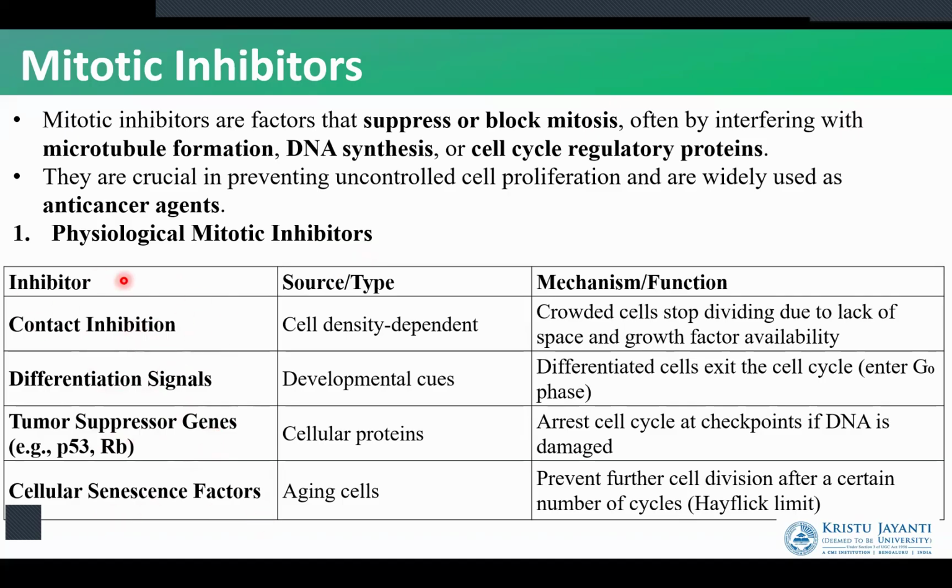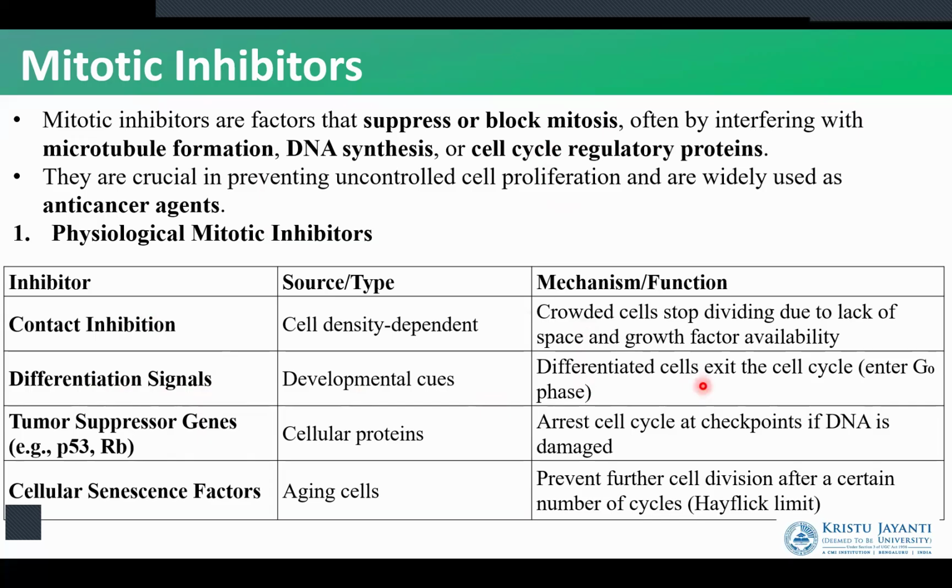So contact inhibition is nothing but the density of the cell. In a particular region of our body, when the crowding of the cells starts, the cell division is going to stop. The presence of more cells in a region sends a signal that the density has reached its limit, and when density has reached its limit, contact inhibition occurs and mitosis is stopped. Next, we have differentiation signals.